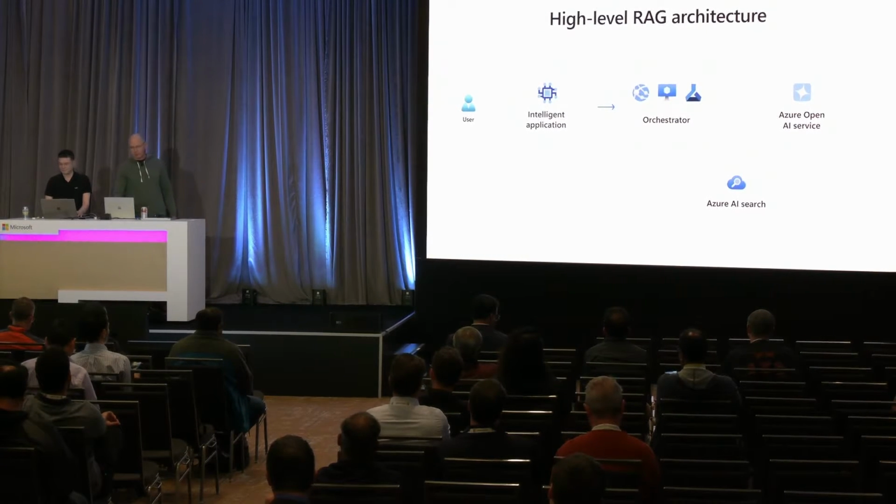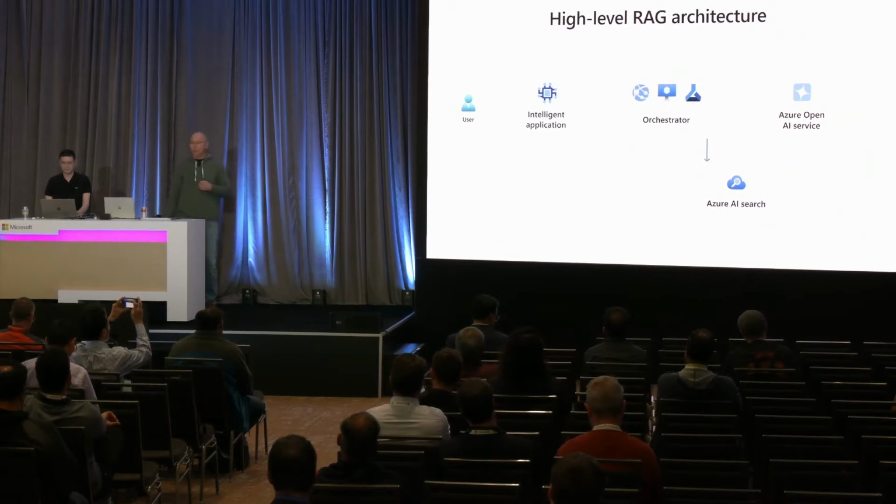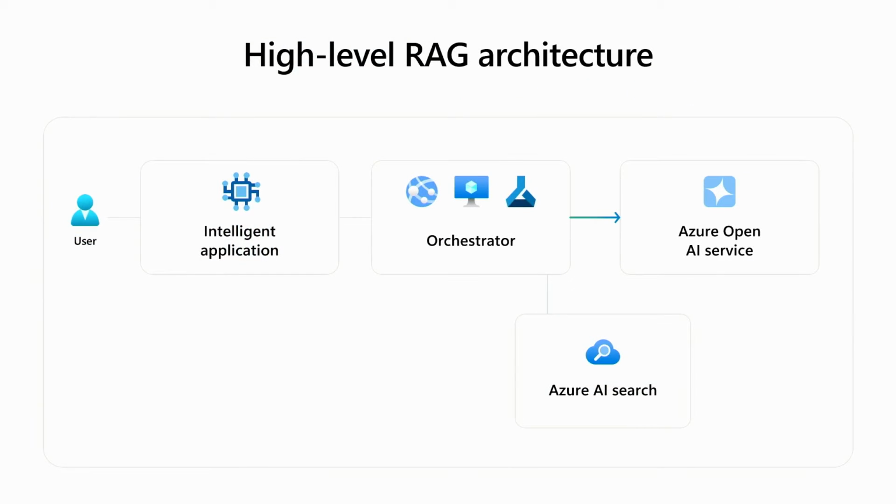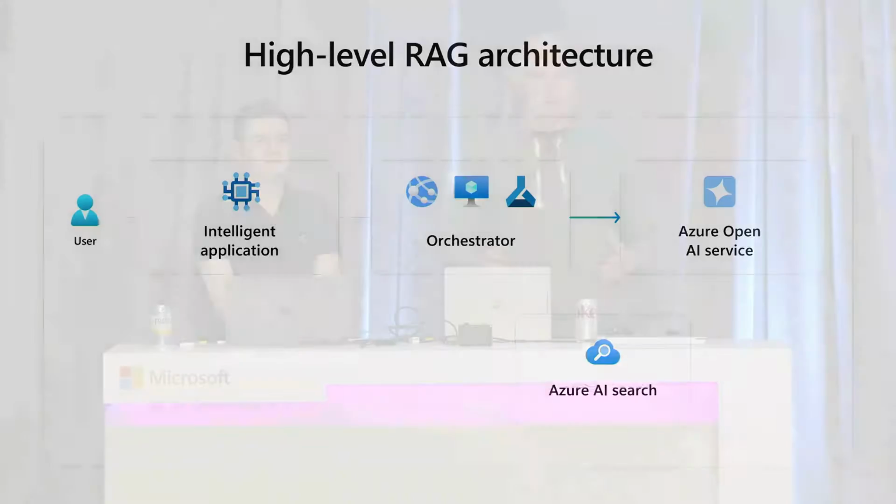Now, in Ritesh's demo, it went down to Wikipedia, but in our real world, we really wanted to go to Azure AI Search or another vector database. Once we get that grounding information, we're going to send that over to the Azure OpenAI service, where it's going to reason over that information and send you your results.